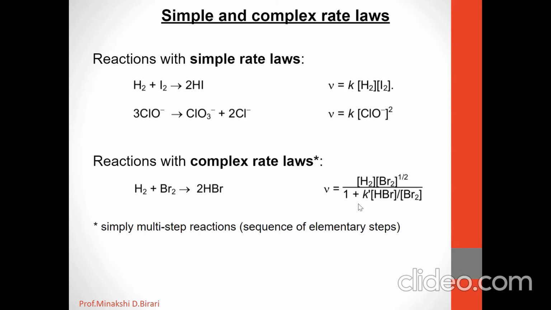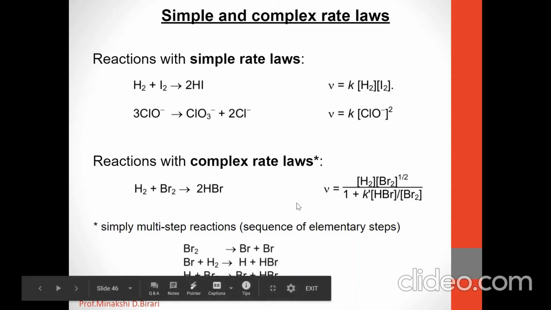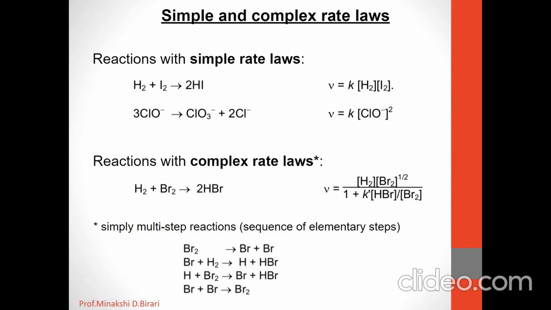Some reactions are multi-step reactions, a sequence of elementary steps which includes the various steps involved. Br2 gives Br plus Br, Br plus H2 gives H plus HBr, then H plus Br2 gives Br plus HBr, and Br plus Br gives Br2. Several multi-step reactions are like that. However, the overall rate cannot involve the intermediate species. So these are the examples for simple and complex rate laws.